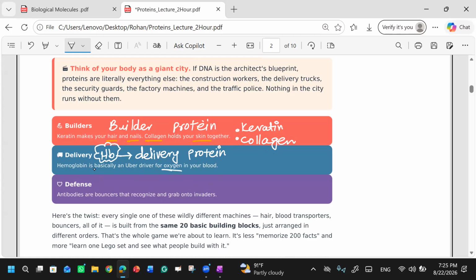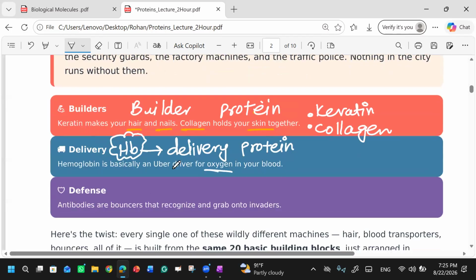They have mentioned that hemoglobin is basically the Uber driver. You know what the Uber company does? The Uber driver drops you from one location to another location, right? You know about Uber or Yango or any of these transportation facilities. These companies give transport facilities, right? So yeah, defense system.